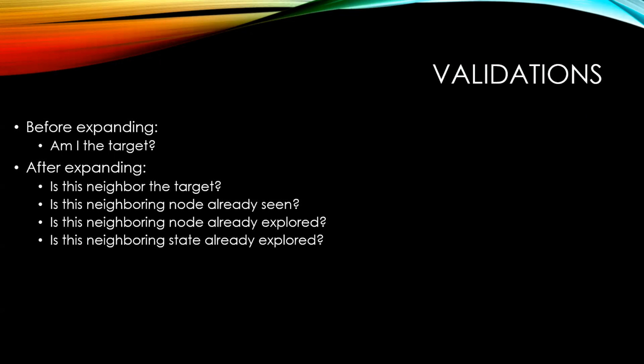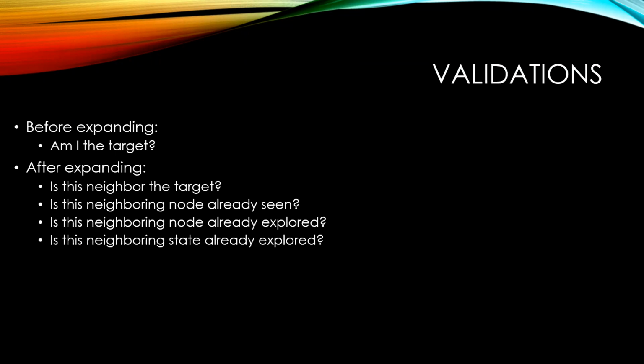Regarding my validations, I divided my validations in two, which were before expanding and after expanding. Before expanding, I only ask if I am the target, and this is to identify if I'm searching for myself or if I am already in the solution node. And after expanding, I search if the current neighbor is the target, which allows me to skip unnecessary searches on my frontier because I know where the answer is.